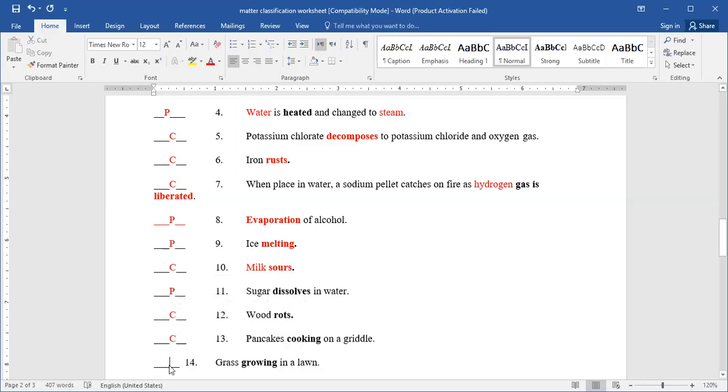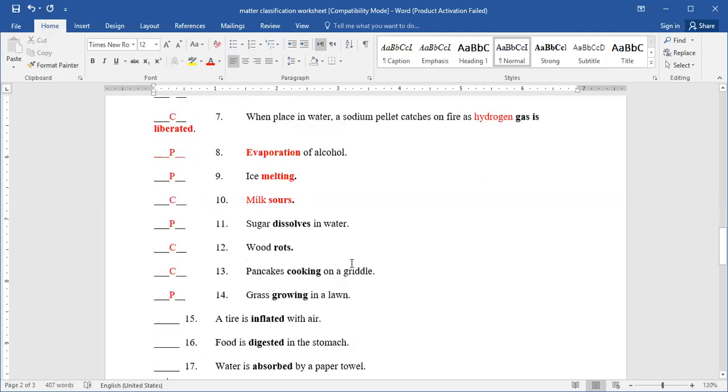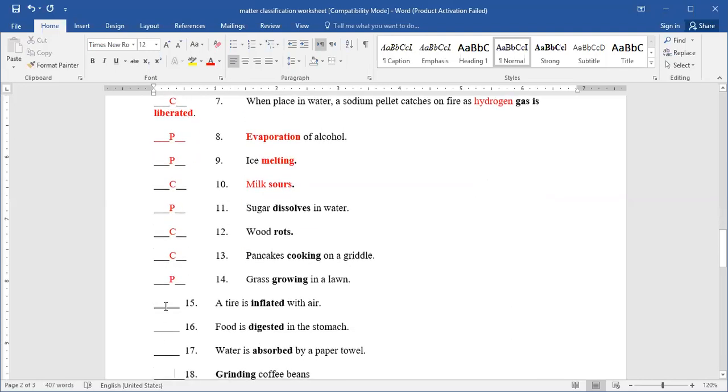The grass is growing in a lawn, so that's, yeah, growing up. So is it a chemical change or physical change, guys? It's a physical change and chemical change at the same time. So for us, we only notice something about it which is changed physically. Exactly. The tire is inflated, that's a physical change too. Getting an increase in size only.